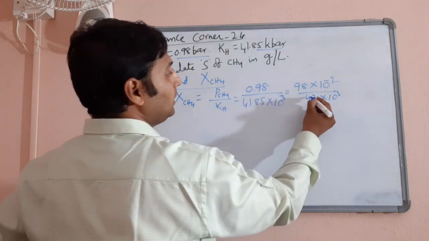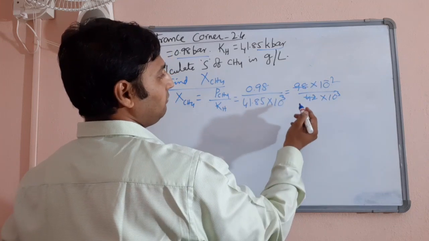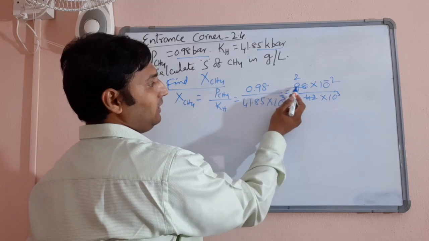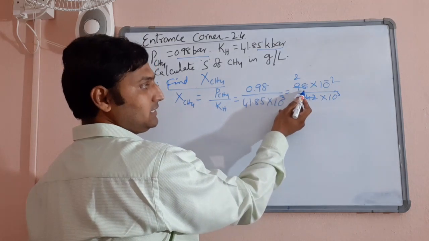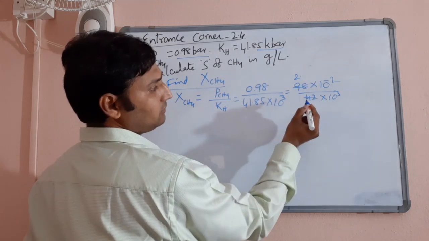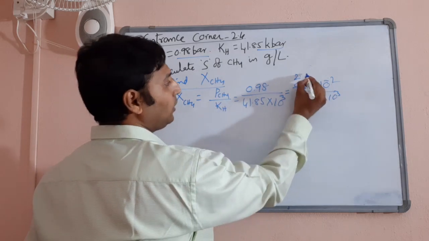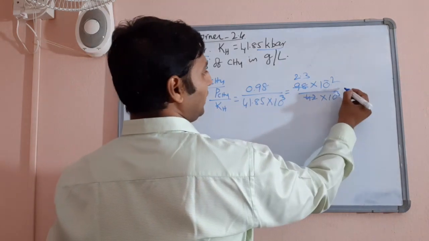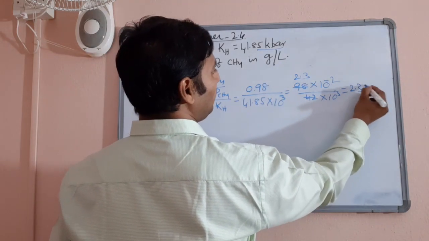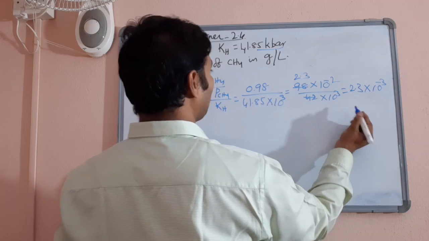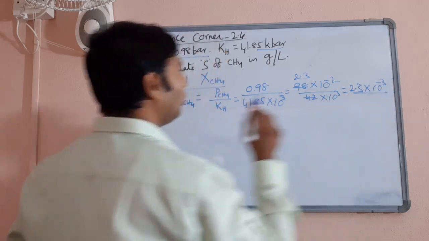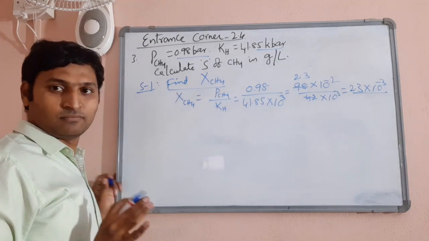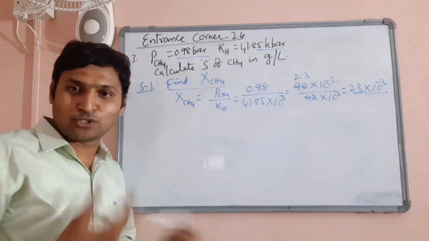Let's work on that. Now, 42 will divide this one 2 times. If you divide, you will be left with 84. So 98 minus 84, whatever is left, I think 140 will be left, and that will be going approximately 3 times. That's enough. So 10 power 3 goes up and becomes 10 power minus 3. So it is 2.3 into 10 power minus 3 is the mole fraction of methane in that particular solution. There our Henry's law is over.